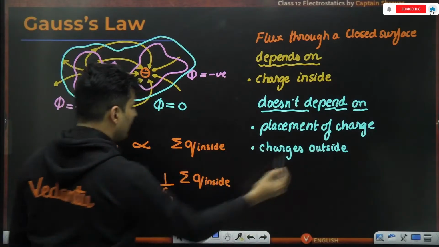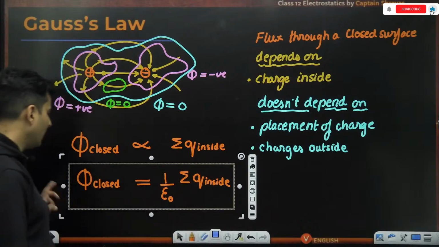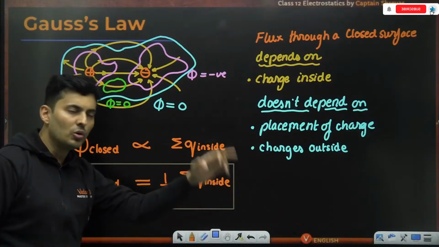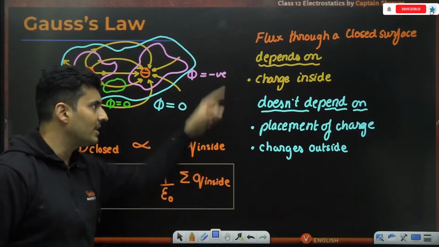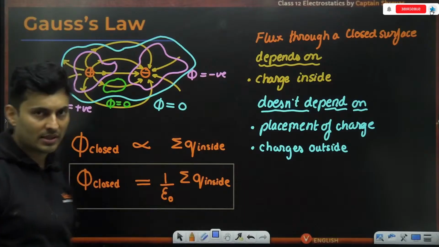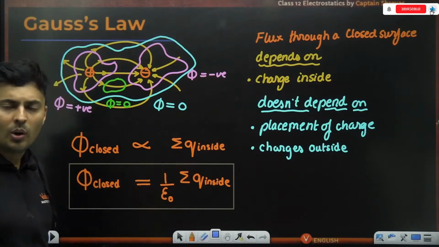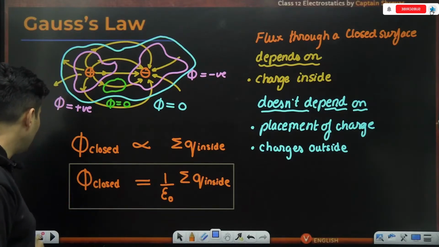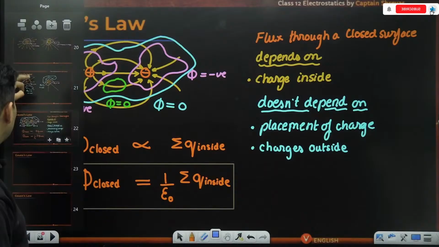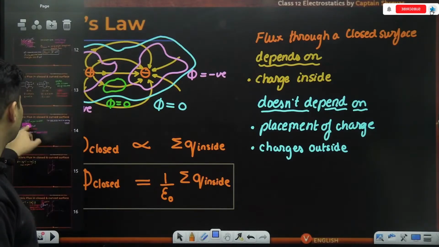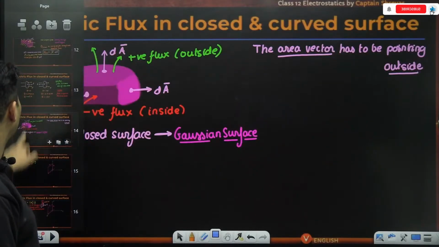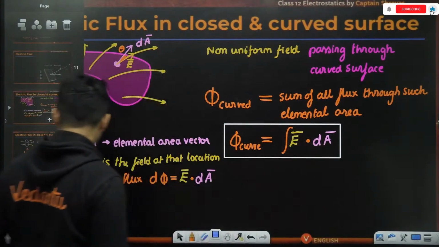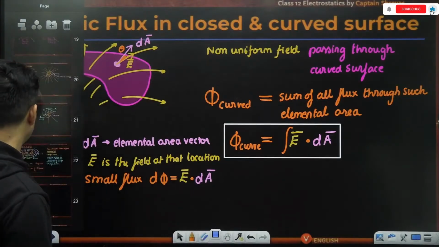We will make it even more formal in a bit. Okay, so the net flux in a closed surface is 1 by epsilon naught times Q inside, that net charge present inside, not the charges outside. This is a very basic form of writing the Gauss's law. But I think we can write this in a slightly better form, because if you have any curved surface, we have just seen how we write the flux as integration E dot dA, right? So the same thing, let's do it over here.